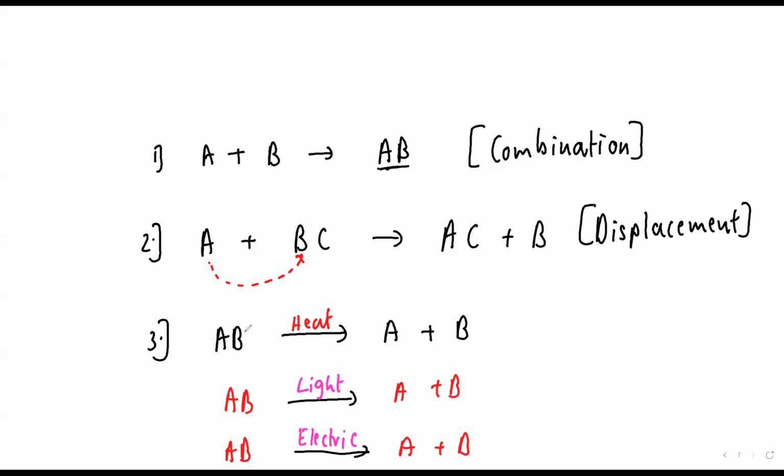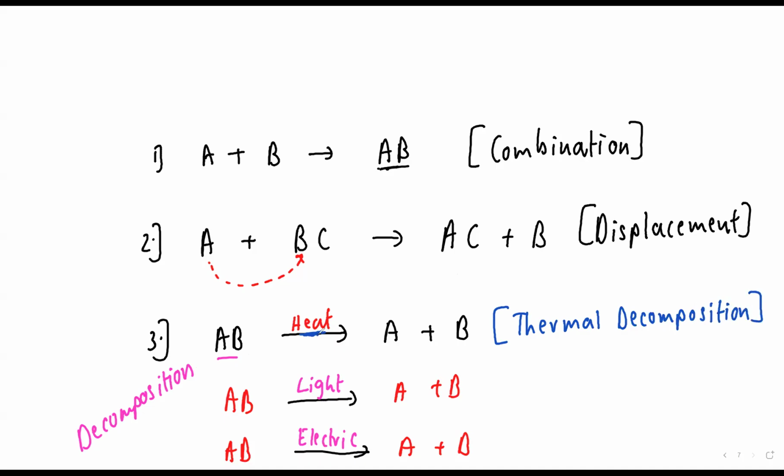So, beta, now tell me, one reactant is giving many products, so is it decomposition or not? Things are getting decomposed or not? So it is decomposition. Now in this decomposition, what have I supplied? Heat. Heat को हम लोग क्या बोलेंगे? Thermal decomposition. If decomposition, meaning breaking, is taking place by passing heat, we call it thermal decomposition.